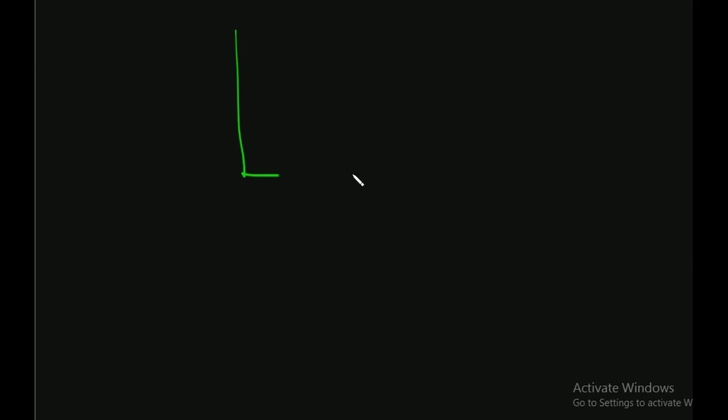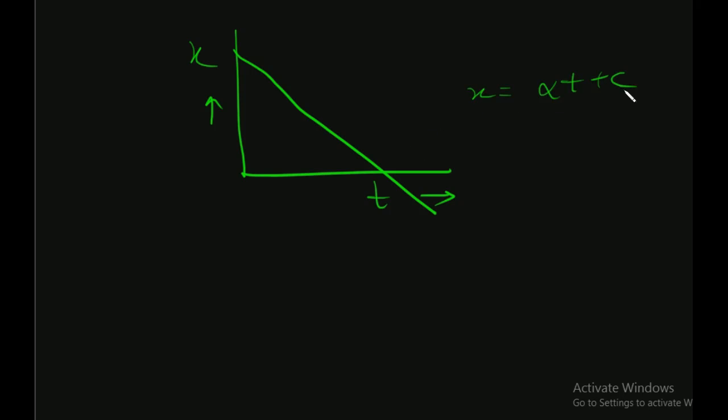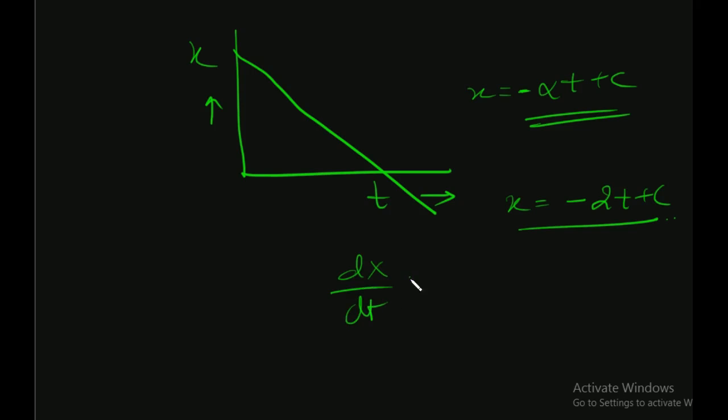Similarly, if we have an xt graph, and this is obviously a straight line, for example, we write x equal to alpha t plus c. Obviously alpha is negative because the line is sloping down. So we take, for example, x equal to minus 2t plus c. Now you can neglect c. And what is the velocity now? Obviously dx over dt equal to minus 2.